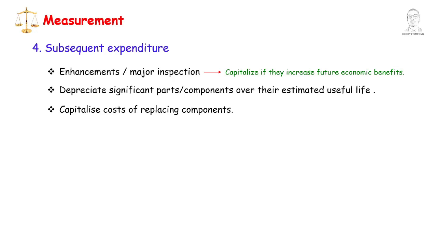Continued operation of an item of PPE may require regular major inspections for faults regardless of whether parts of the item are replaced. When each major inspection is performed, its cost is recognized in the carrying amount of the item of PPE as a replacement if the recognition criteria are satisfied. For cost relating to repairs and maintenance, expense immediately.